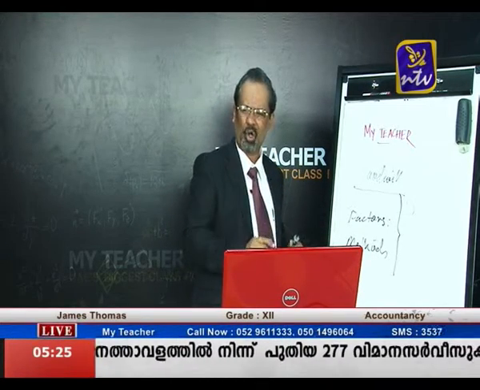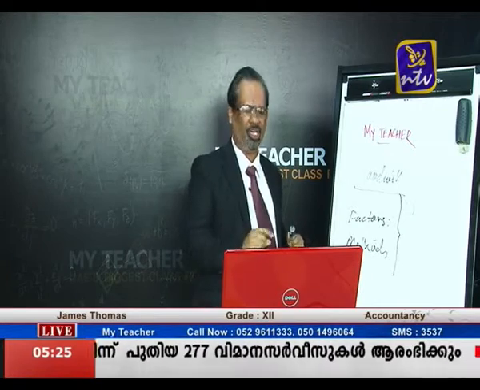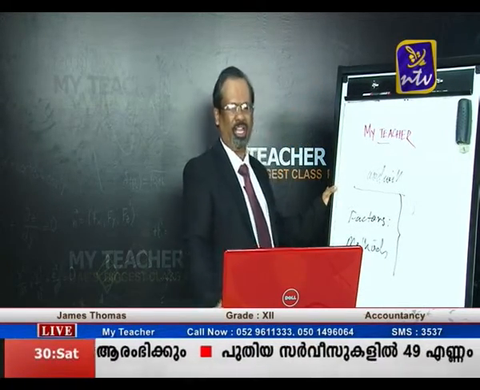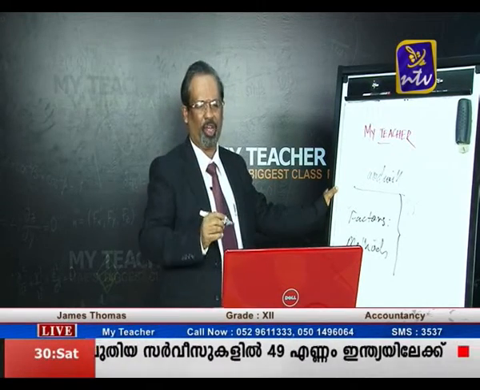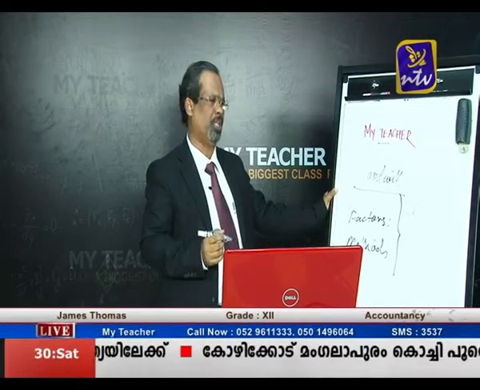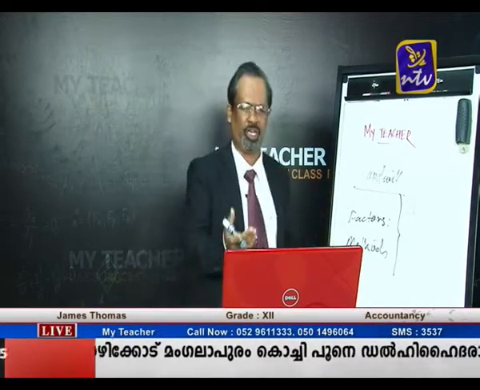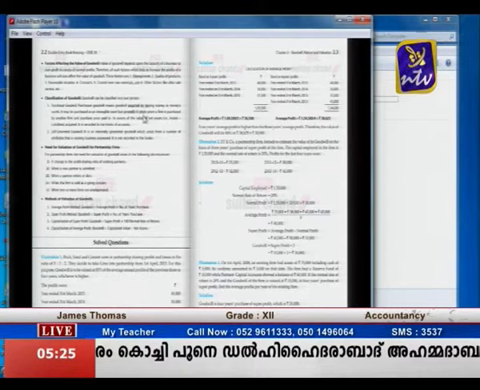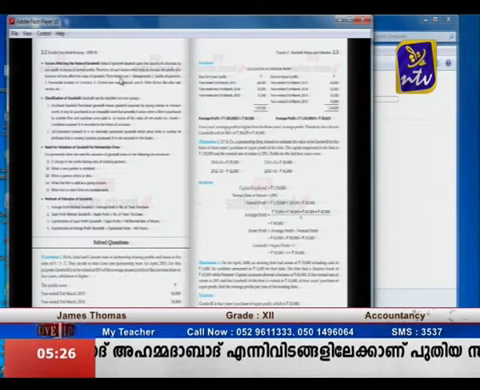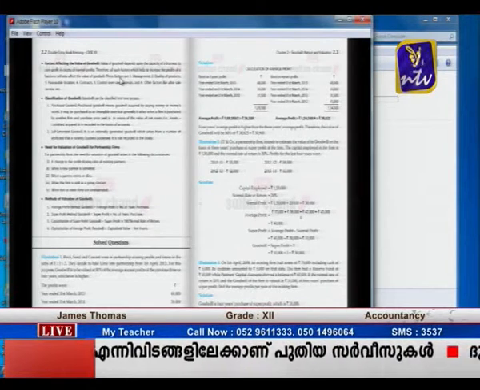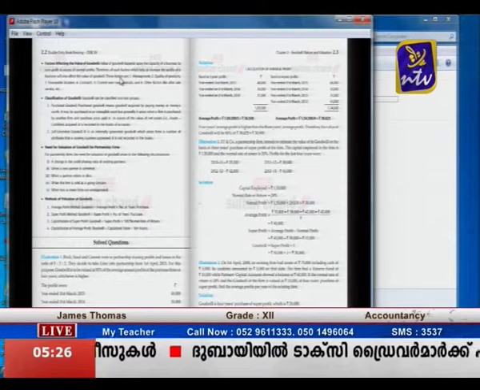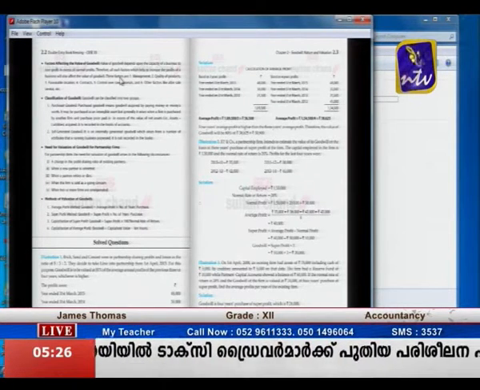The first one is known as the average profit method, the second one is known as the super profit method, and the third one is known as the capitalization method. You can look at the monitor, so it is clear from here. There are 3 methods to calculate the goodwill.